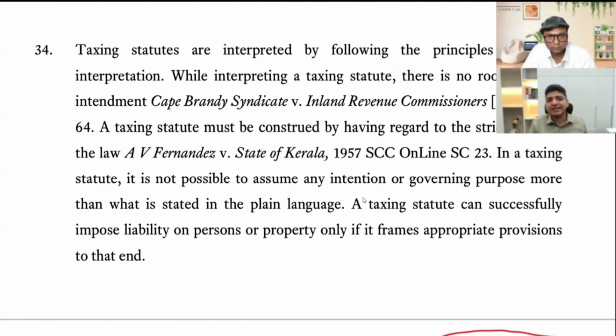Then further they say, taxing statutes are interpreted by following the principle of strict interpretation. Again, while interpreting a taxing statute, there is no room for any intendment.